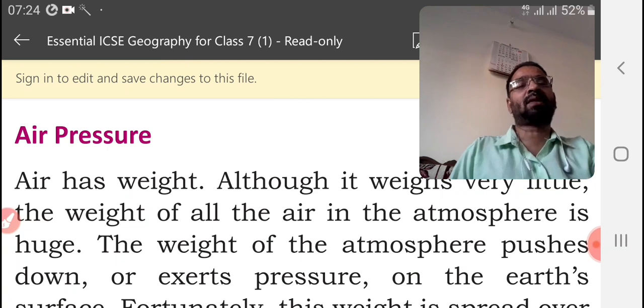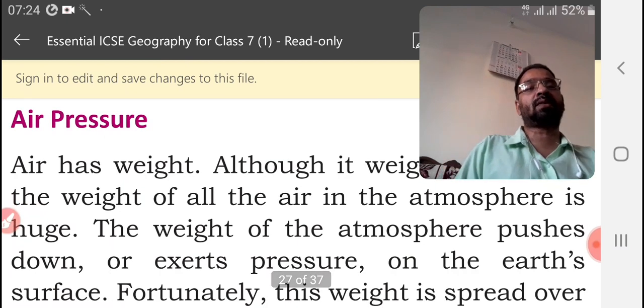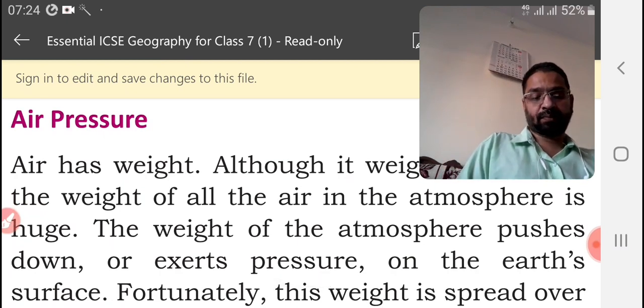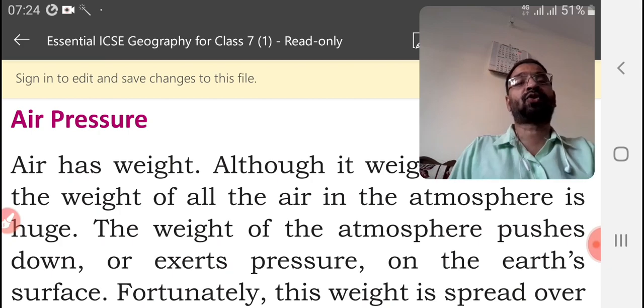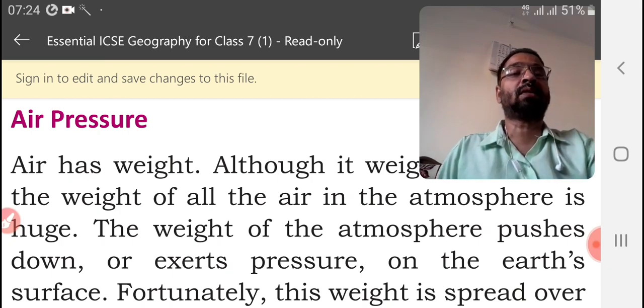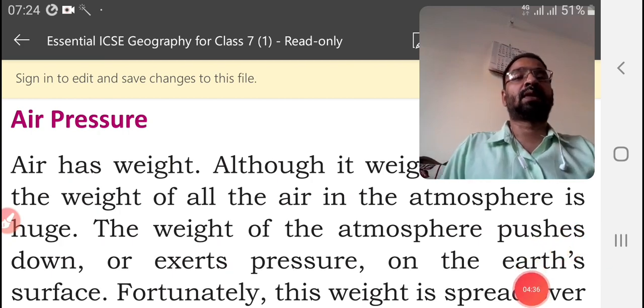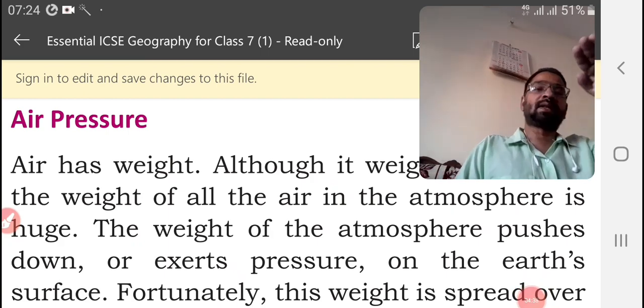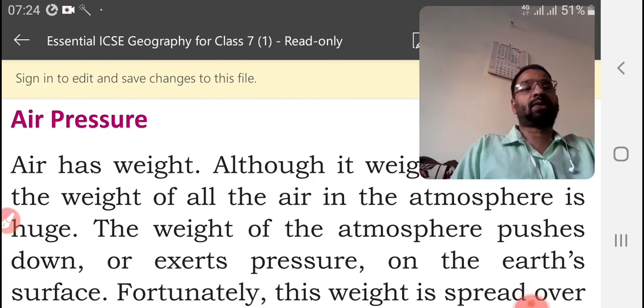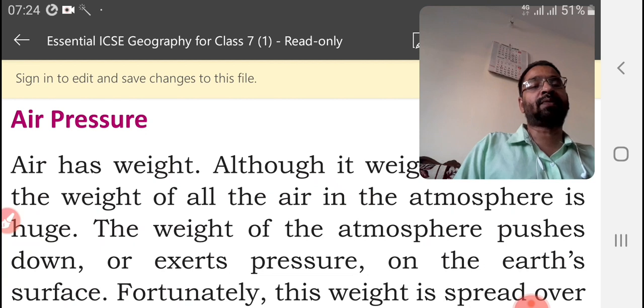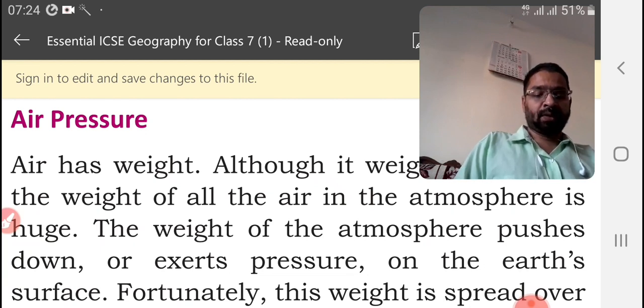When we measure a little of air, then there is no weight. The weight of the atmosphere pushes down or exerts pressure on Earth's surface. Fortunately, this weight is spread over a large area. That is why we are not feeling anything. Since this weight is getting spread in a huge area, that is why we are not feeling the real weight of it.